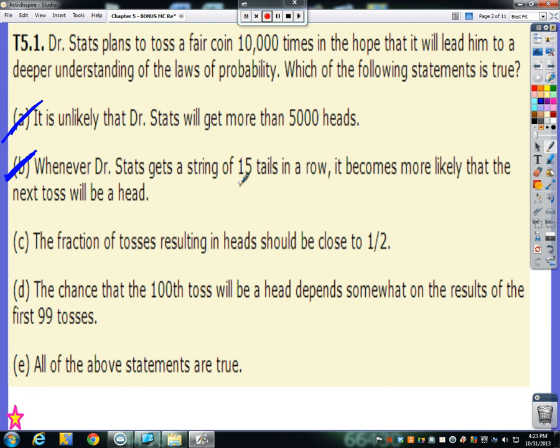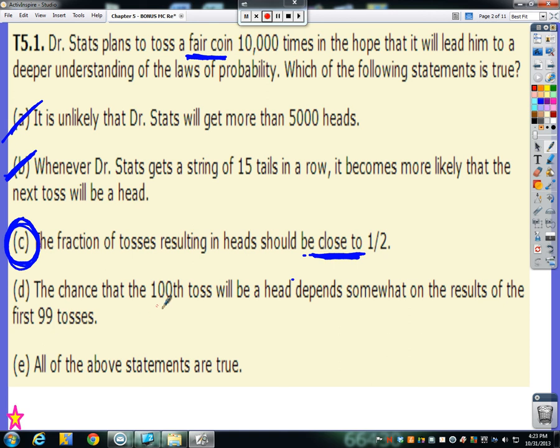C, the fraction of tosses resulting in heads should be close to 1/2. Well, if we have a fair coin, which they told us we had, then yes, we would expect to see heads about half of the time. And notice they didn't say exactly 1/2, they said close to 1/2. So I'm liking this one so far, but let's see if we can eliminate the other two.